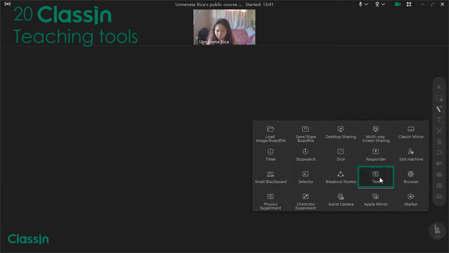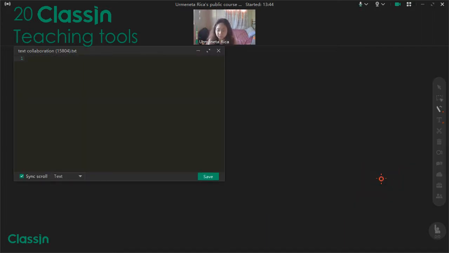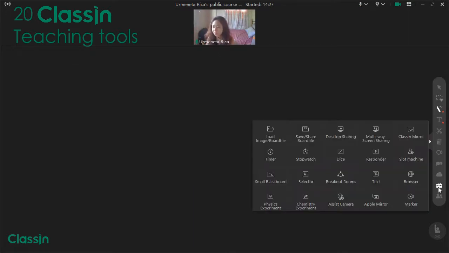Next is text. So it's just a simple text. What's nice with it is you can save it to your drive or your desktop. If you want to type anything, you can do it there. You can see here that it actually saves. There is an option to save to local or save to drive. Then enter the file name, then save. You can confirm it, and then tada, it's saved. So, nice.